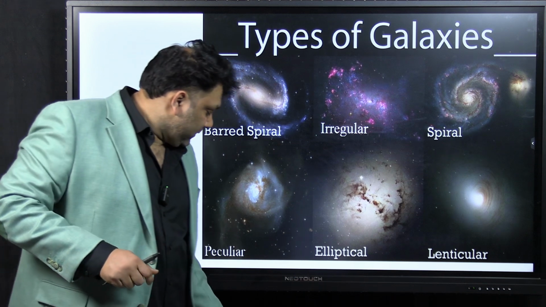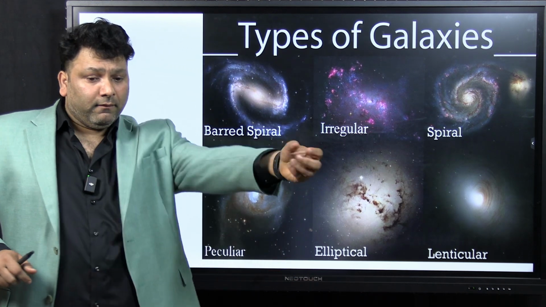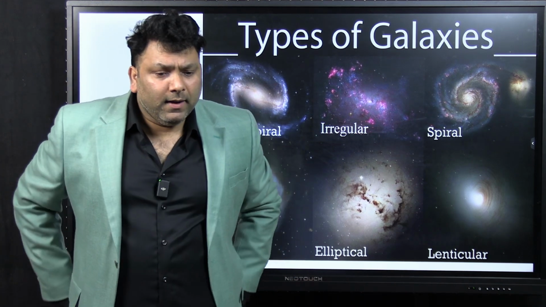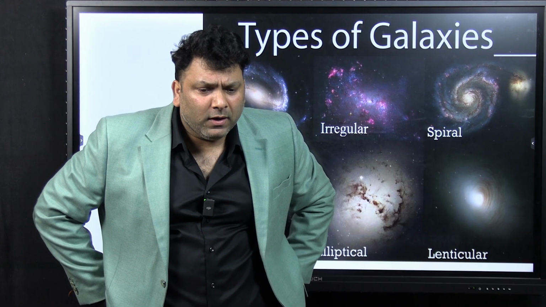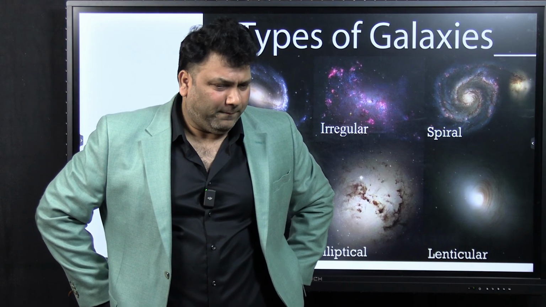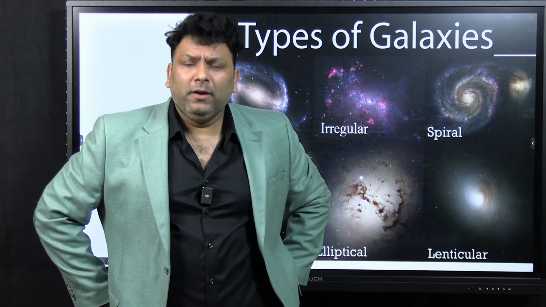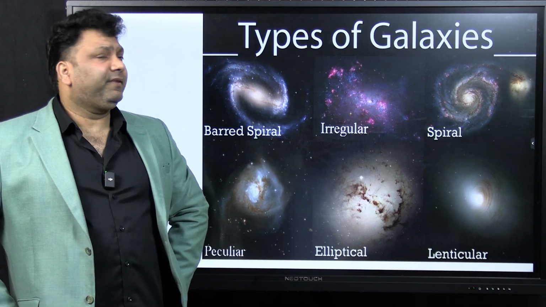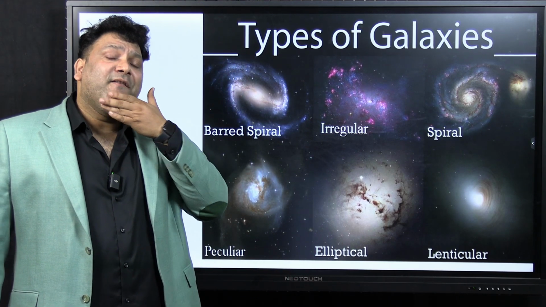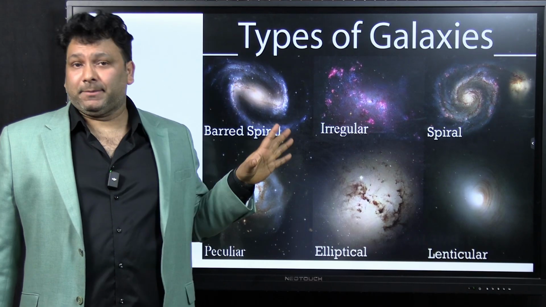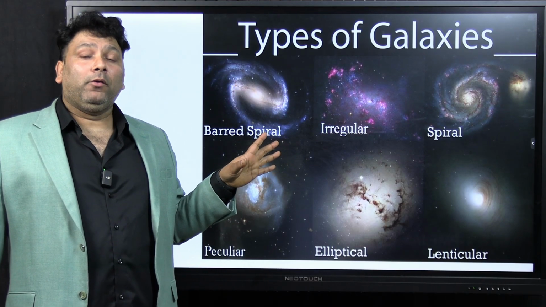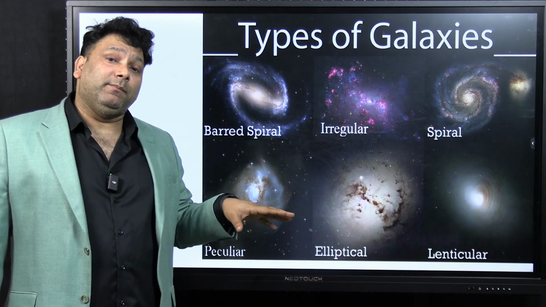So Adiraj is asking, one question with respect to Mars. Mars is considered part of the Goldilocks zone, no, but it doesn't sustain life. Why is it called that? See, the Goldilocks zone is such a zone where water exists in the liquid state. And the Goldilocks zone with respect to the solar system is Earth only.